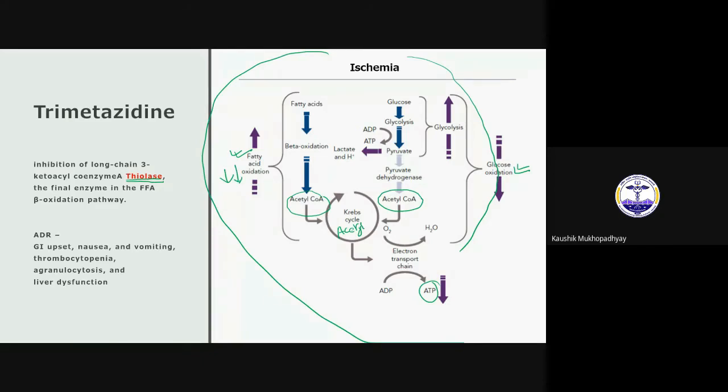You cannot give trimetazidine alone. It is basically given when the other drugs are not acting very well or are not sufficient to control the anginal attack, then we go for this drug. Adverse drug reactions are GI upset, nausea and vomiting. Rare side effects include thrombocytopenia, agranulocytosis, and liver dysfunction. So this was all about trimetazidine.